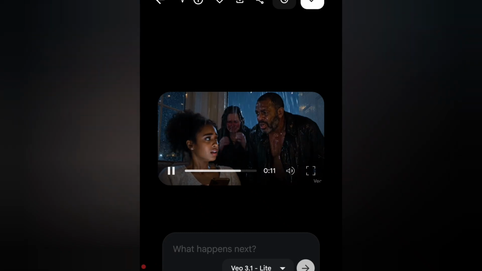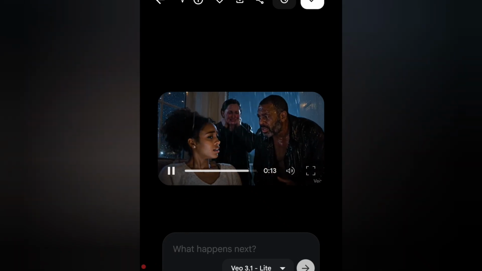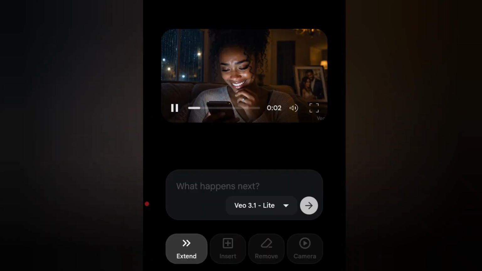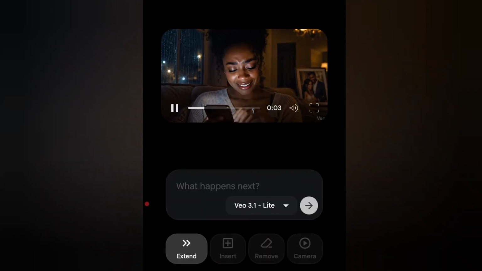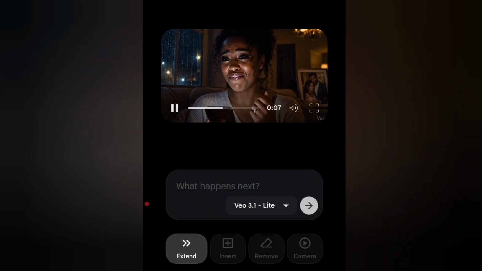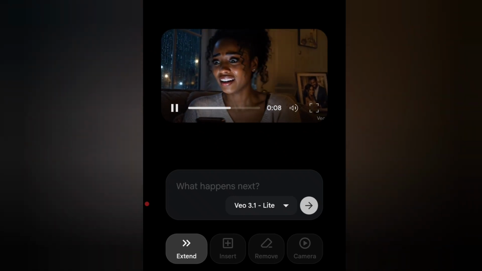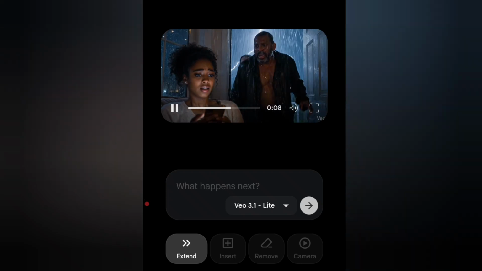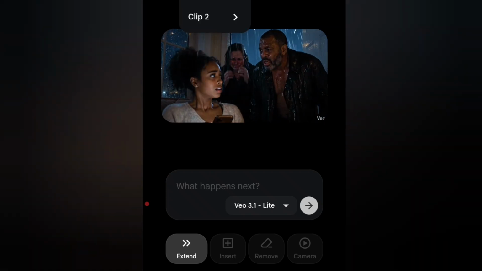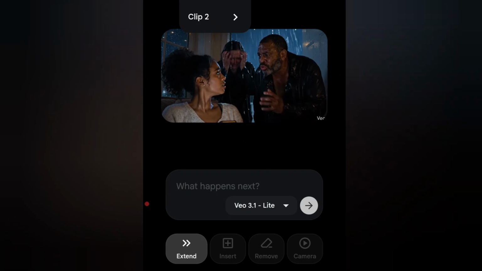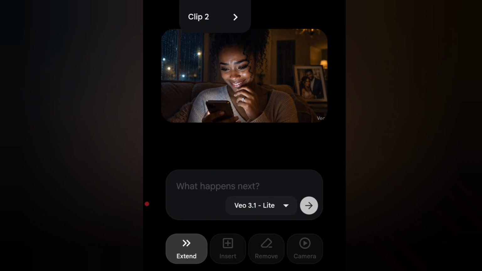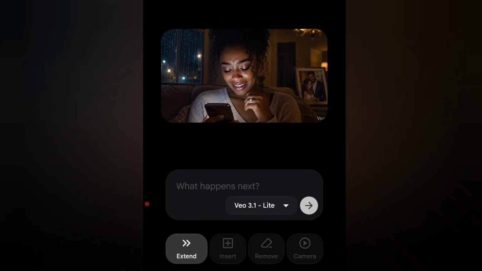As you can see, this is an extended video. It contains both clip 1 and clip 2, and it is up to 15 seconds long. After finishing creating skin 2, the next thing you do is go back to ChatGPT, copy the skin 3 prompt, come back here and paste it into the prompts box, and after pasting, click on generate, and your video will be generated. So repeat the same process until you generate all your clips using the same feature. Remember, after every clip, your video will be extended to at least 8 seconds long, and it will be adding every 8 seconds on top of it.